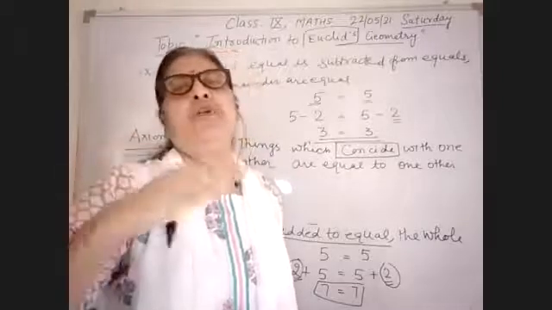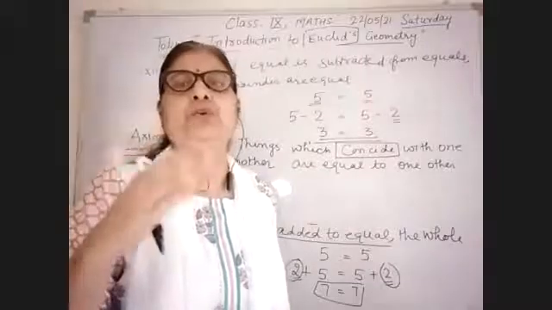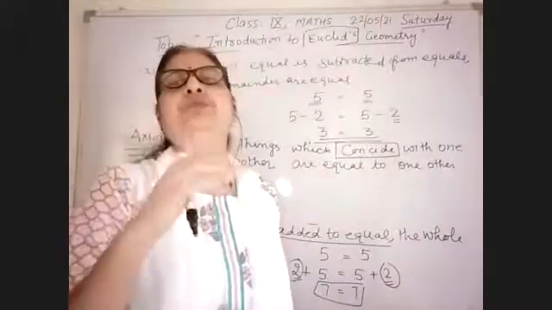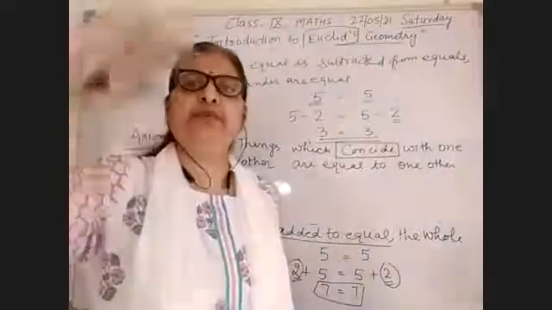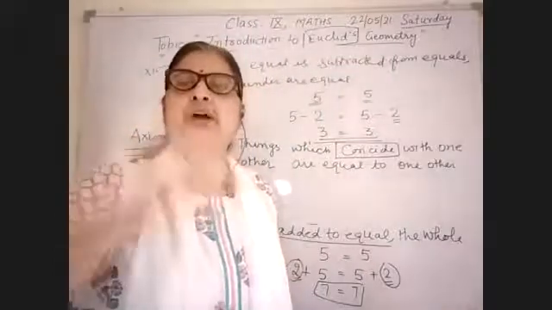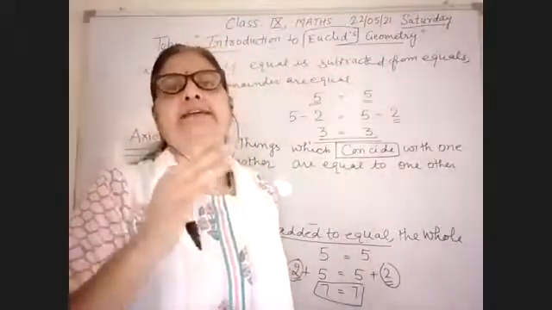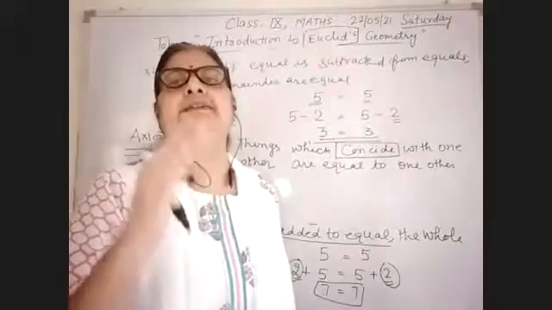When one thing overlaps another thing, you can also say that one thing superimposes the other thing completely. When it covers all the sides, all the points and all the angles, then you can say that the things coincide with each other.